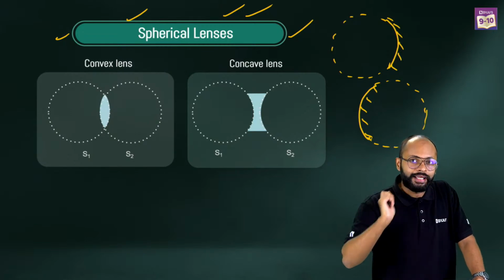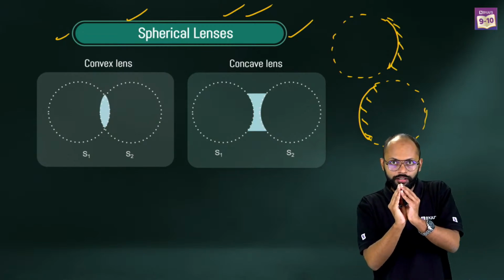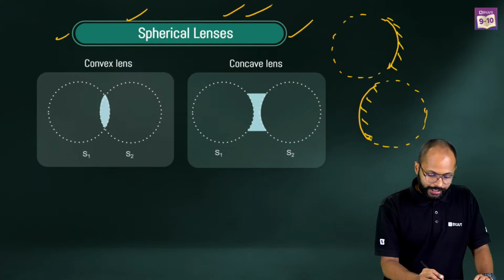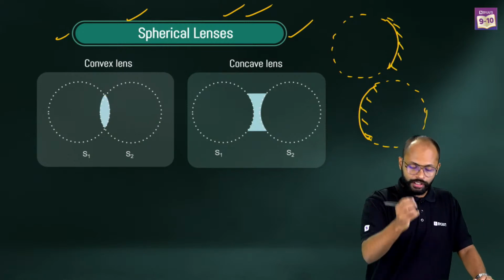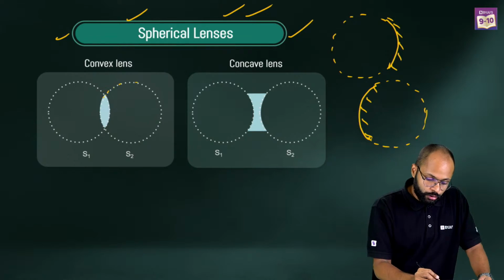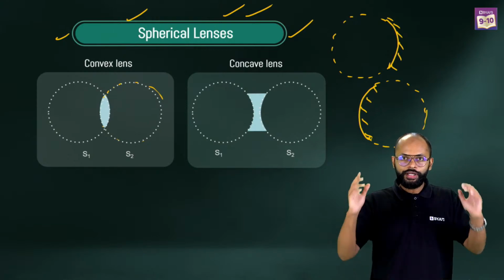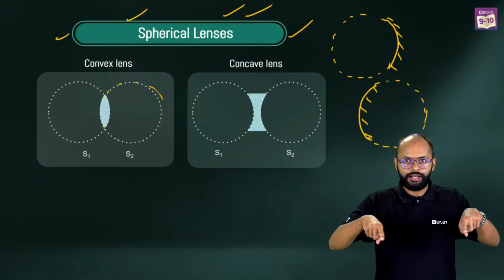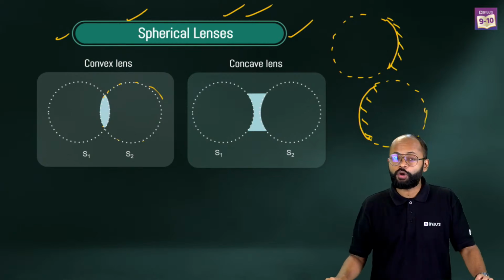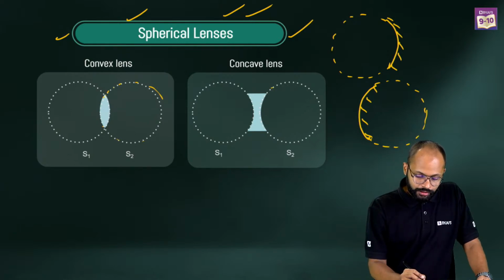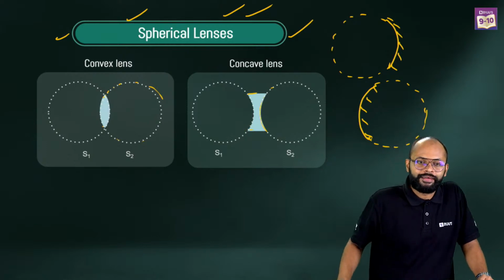Now, what is a lens? A lens is a solid thing. So we can say it is made up of two spheres. The first surface was also a part of some sphere, and the second surface, this one, was also a part of some sphere, right? So when two spheres intersected, that was a convex lens, and when this surface and this surface were not intersecting, it was a concave lens.